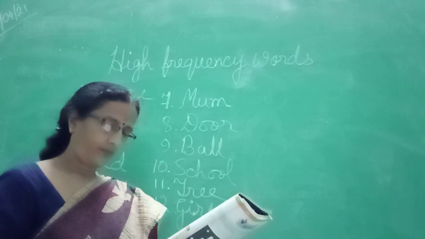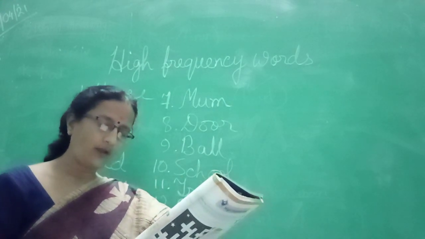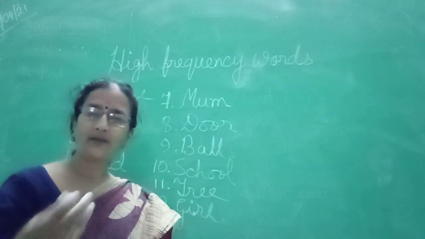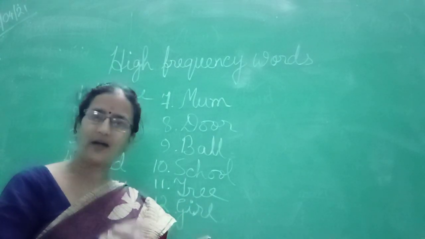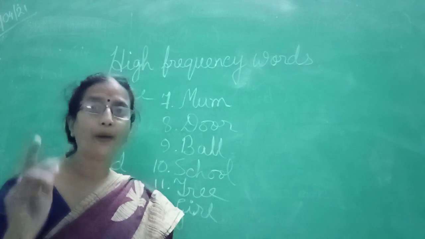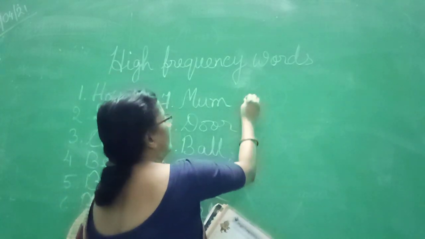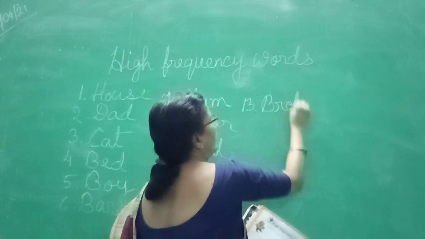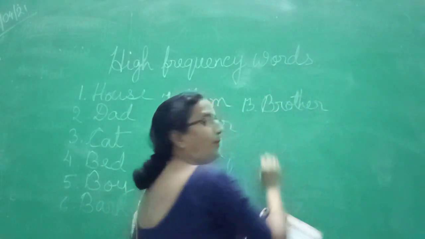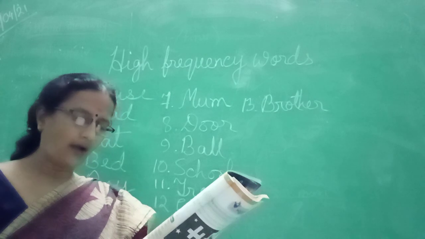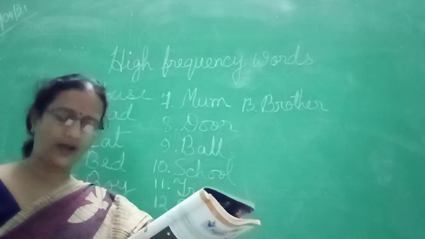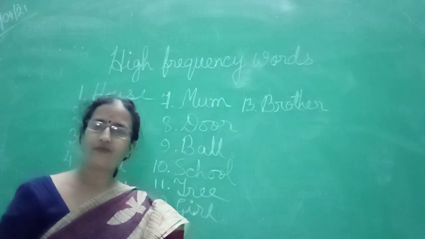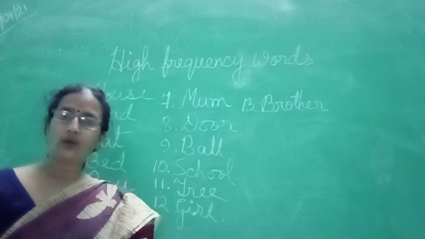Okay, now next is a boy with the same mother and father as another. So another boy of the same mother and father. So both of them are brothers. Brother. And another is a girl with the same mother and father as another. So another girl of the same mother and father. So it will be what? It will be sister.